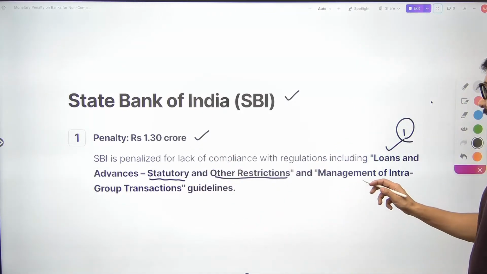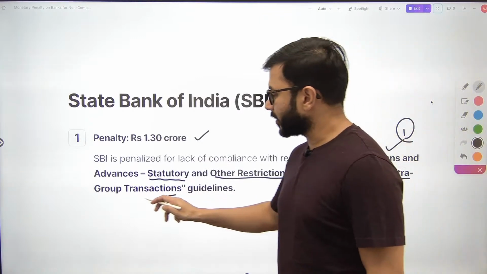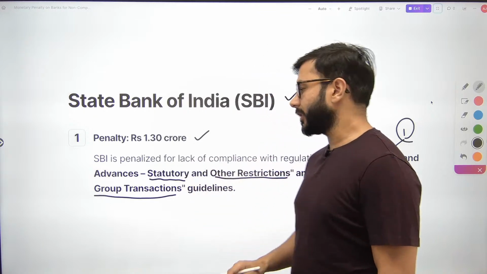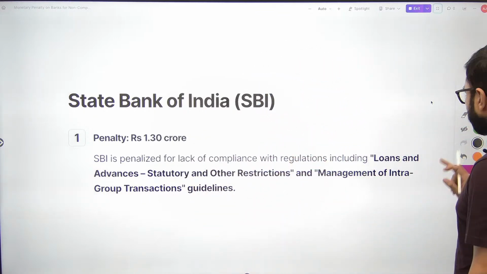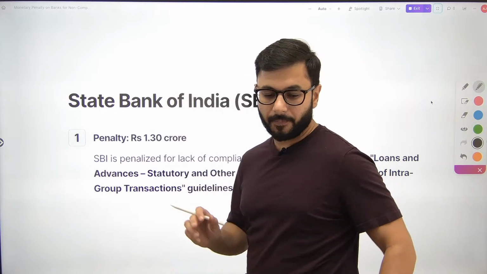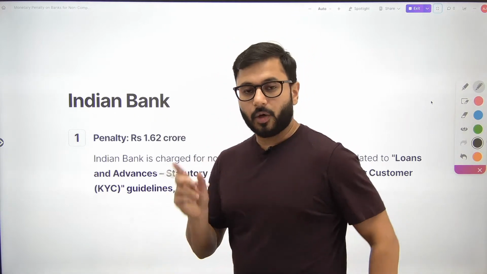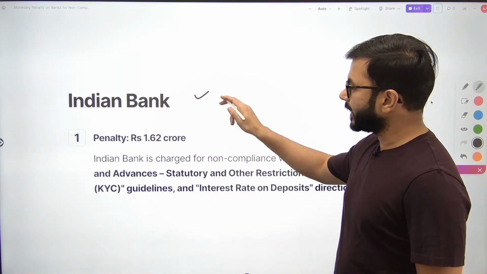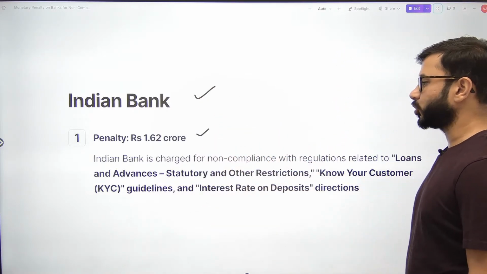The second one, management of intra-group transactions. That is the second one. You don't have to mug it up. आपको याद नहीं करना है ये, ठीक है ना? I'm just telling you. Let me give you the news, then we'll come to the important part. Indian Bank has been penalized 1.62 crore.